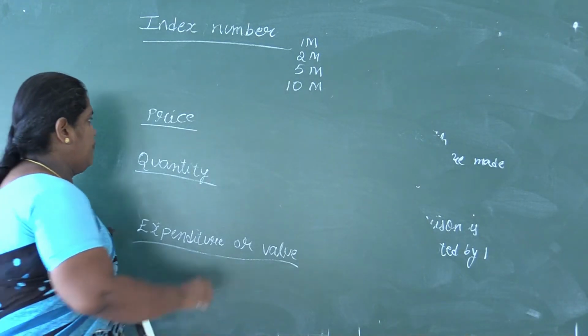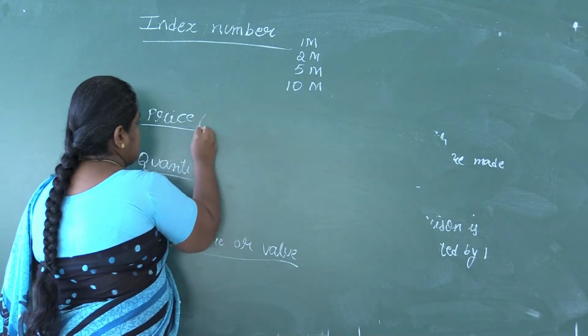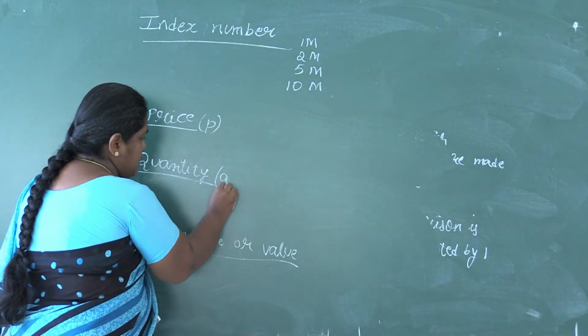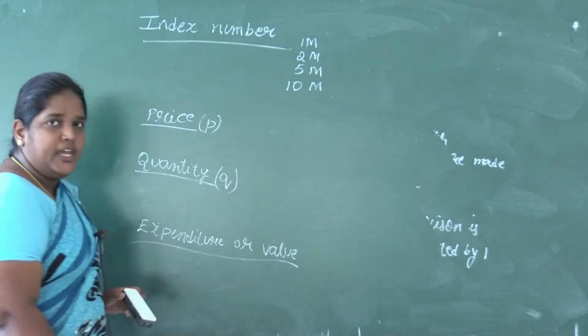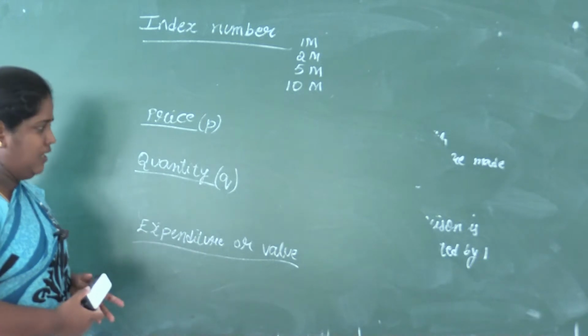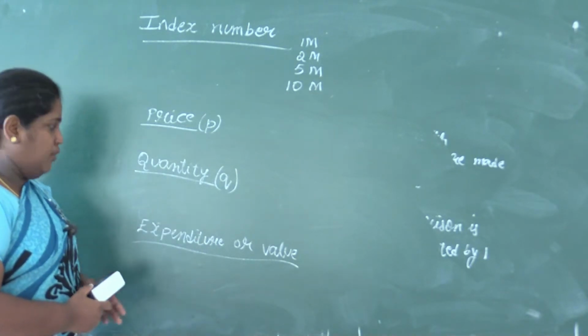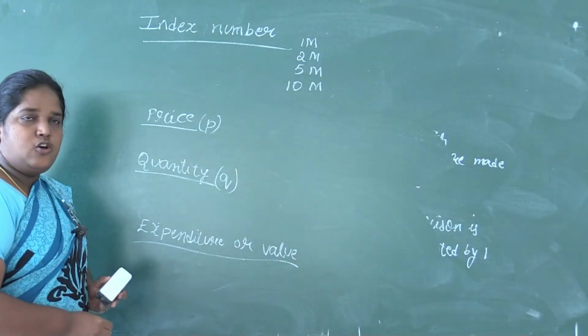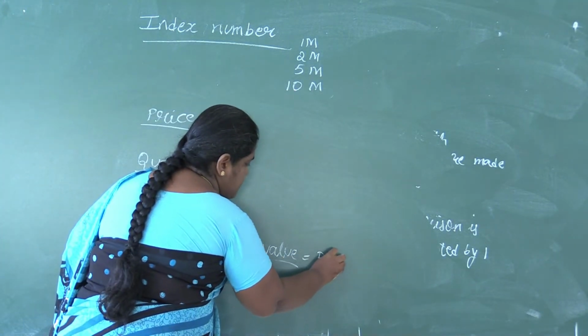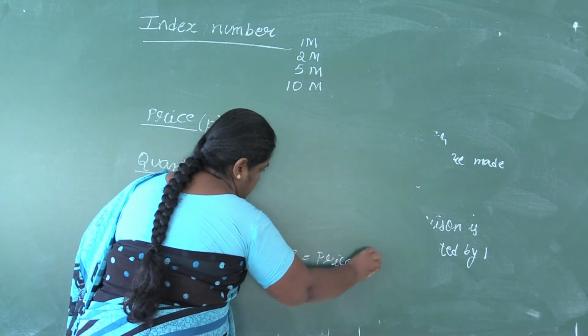Price is denoted by the symbol P. Quantity is denoted by the symbol Q, and remember you have to use small letters. Don't use capital letters. It is only the small letters. So expenditure or value is nothing but price into quantity.